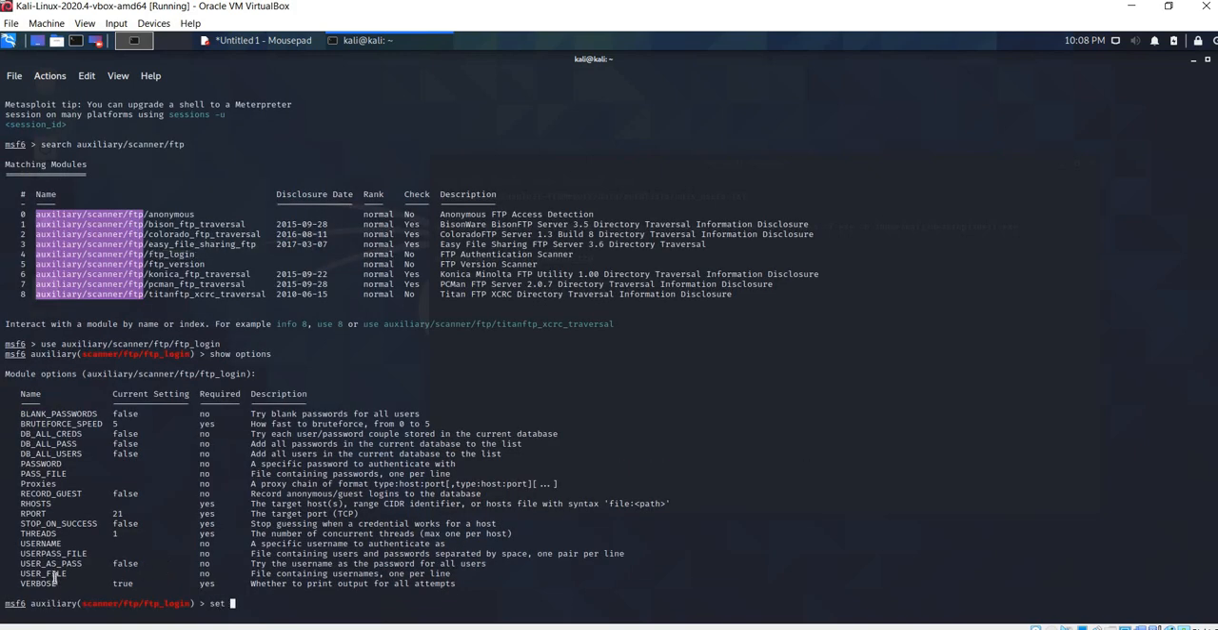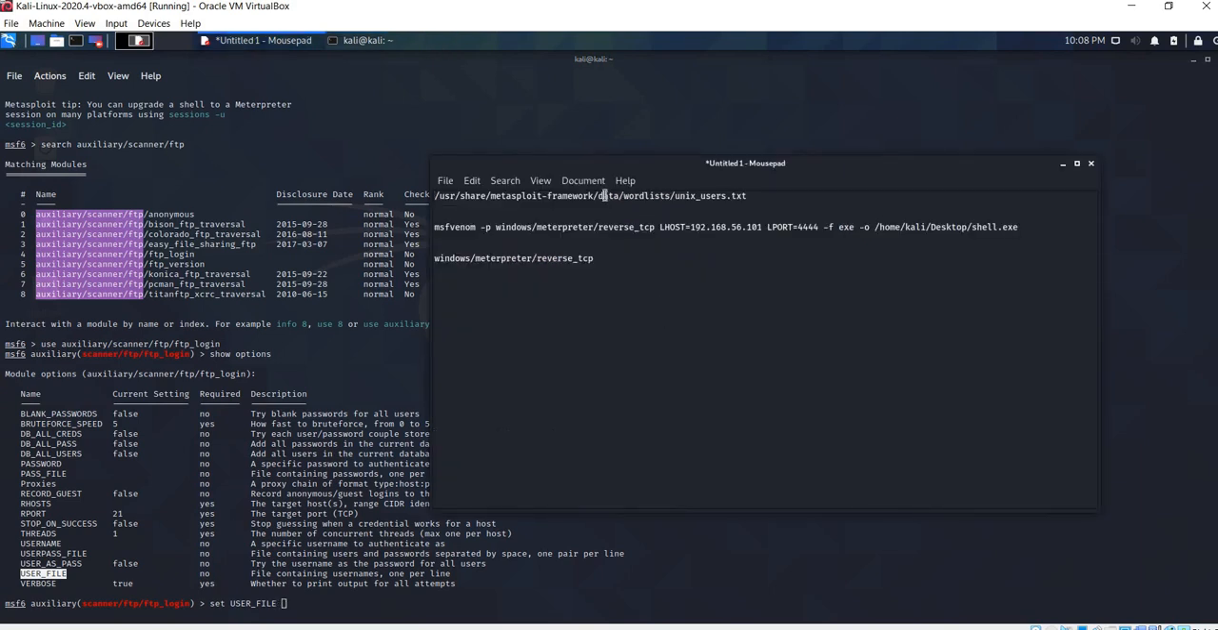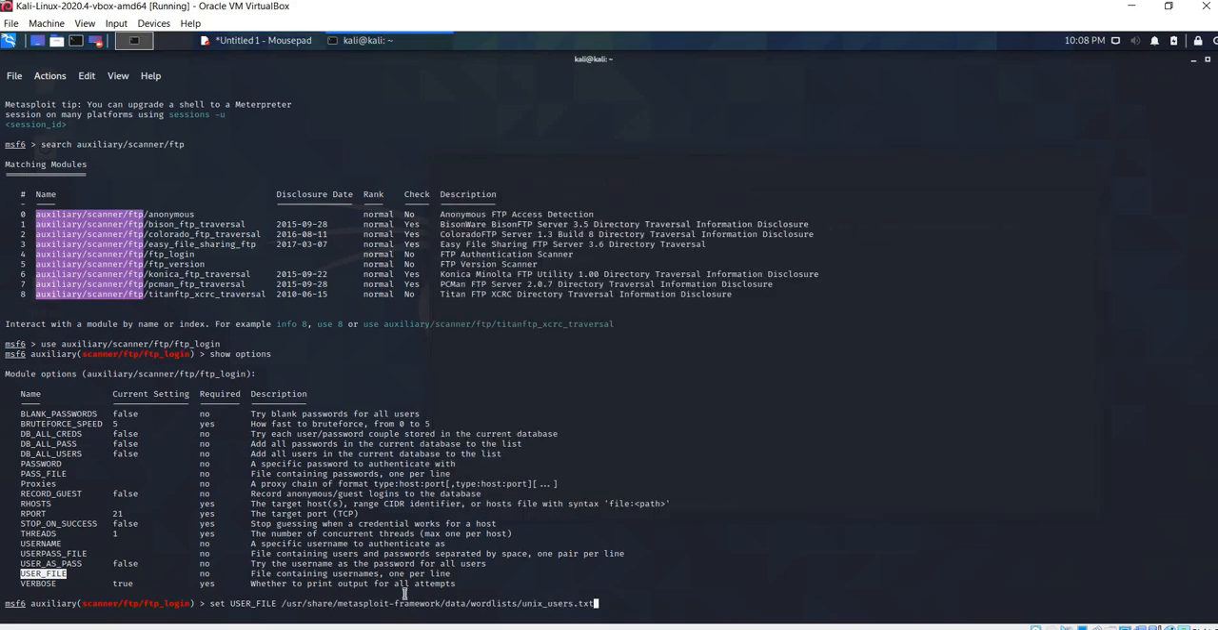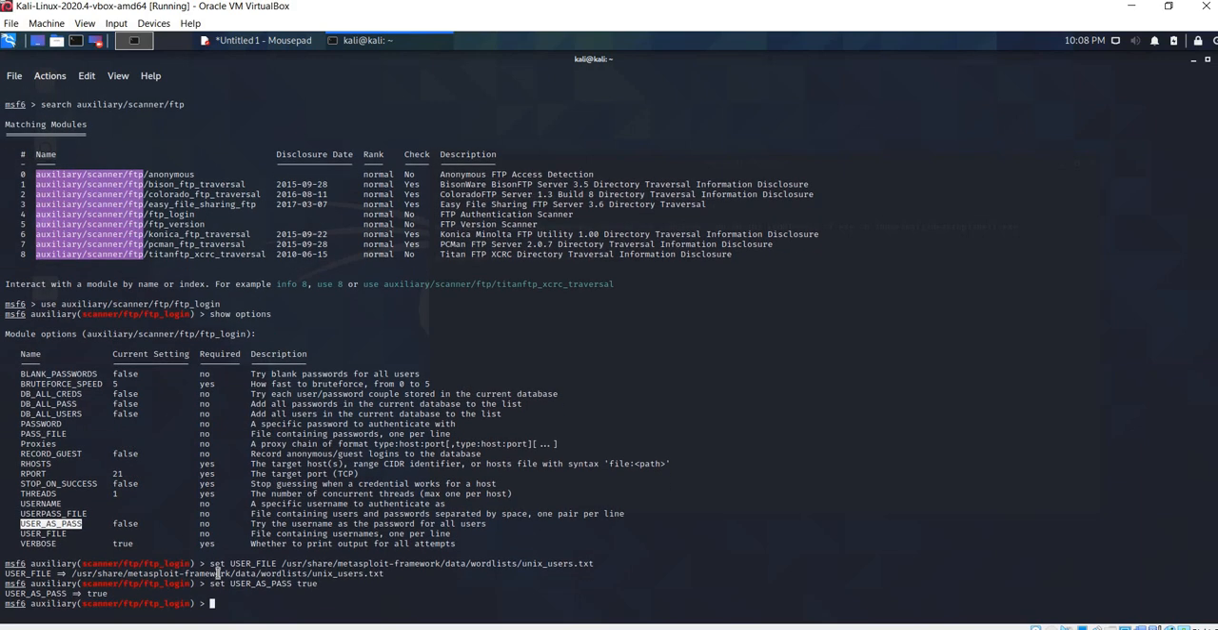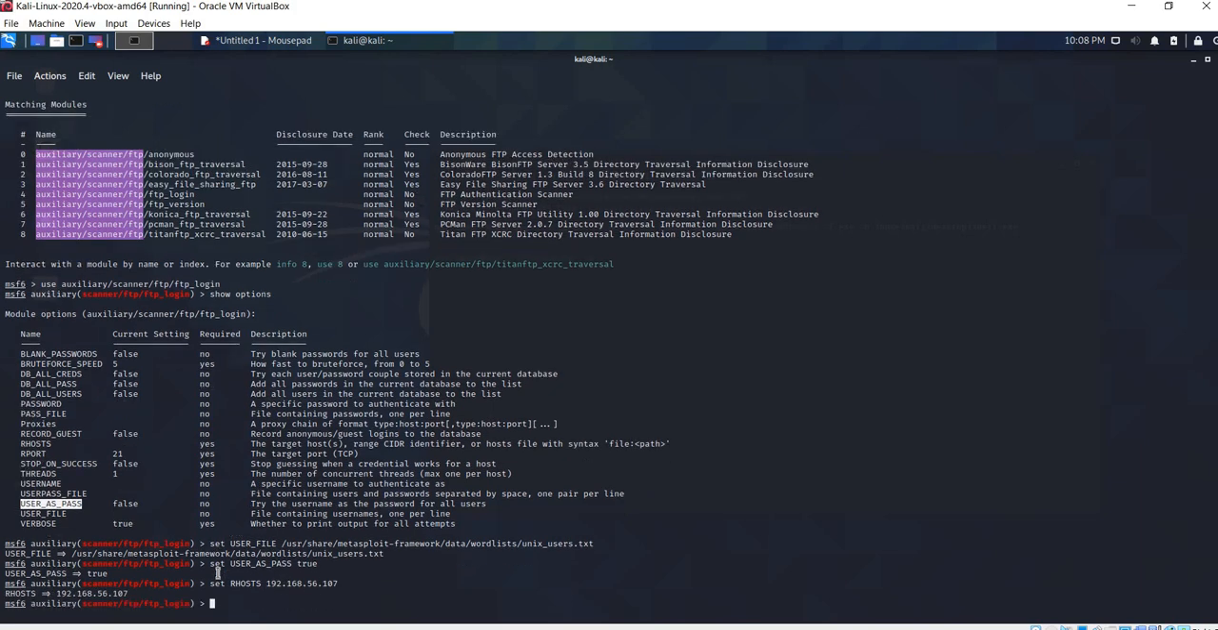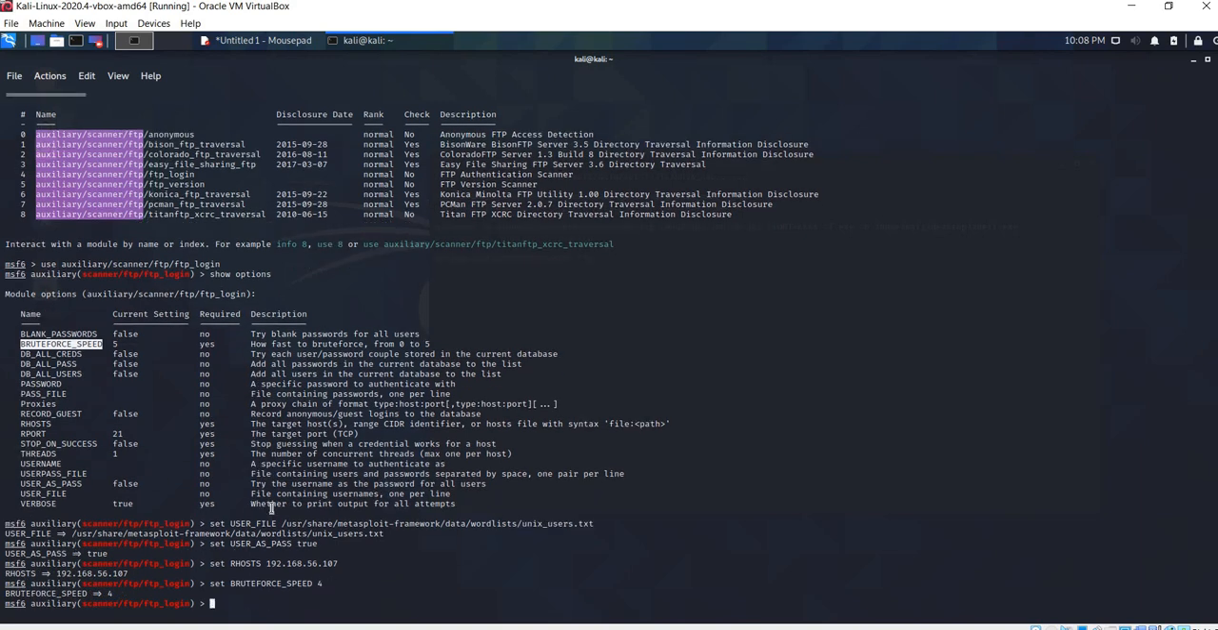I'll set this user_file option with the file path containing a set of Unix usernames. So this is the file path containing Unix usernames. I'll set the user_as_pass option to true so that the usernames can be used as passwords for the brute force attack. Next I'll set the rhosts with the Metasploitable Linux IP address, and the brute force speed as 4. Now I'll run the attack.